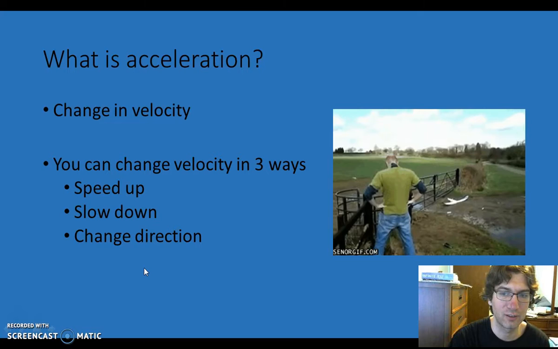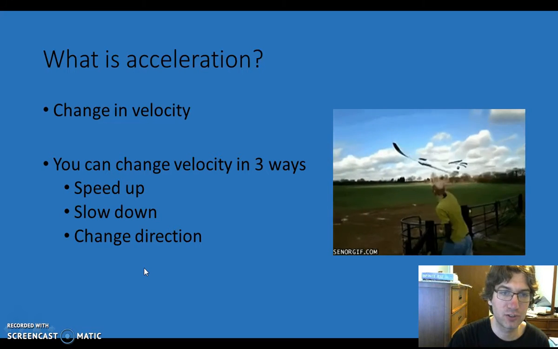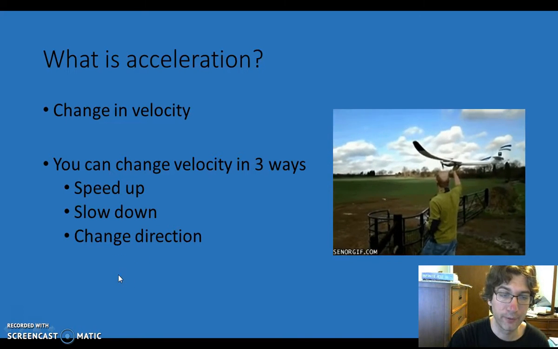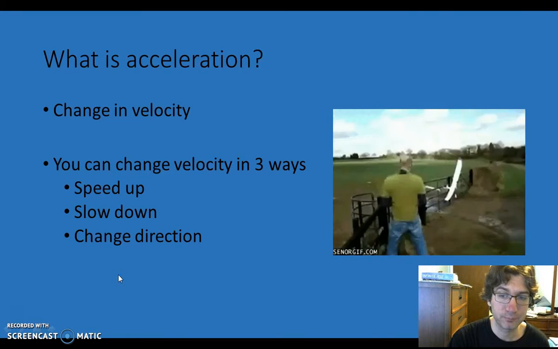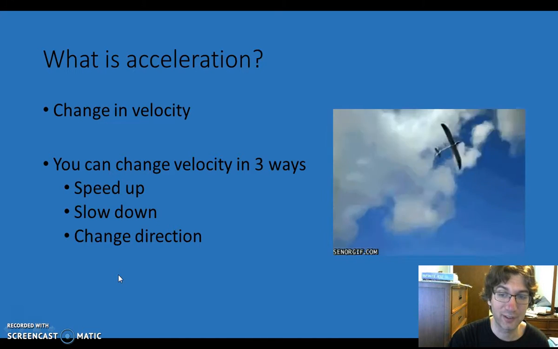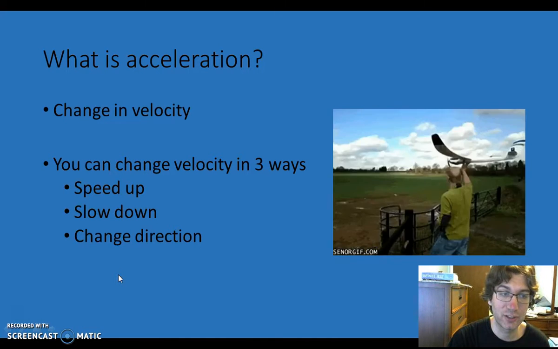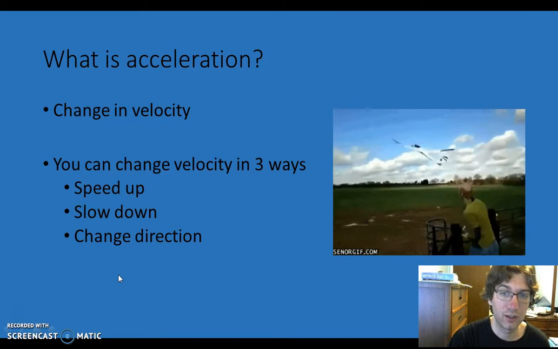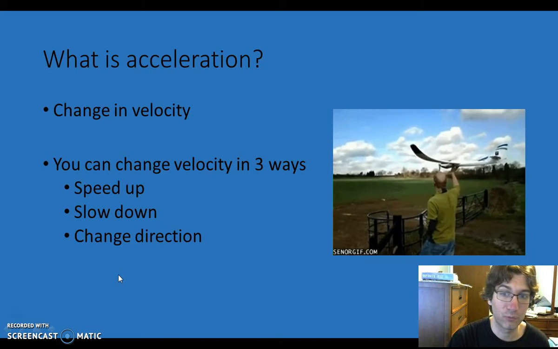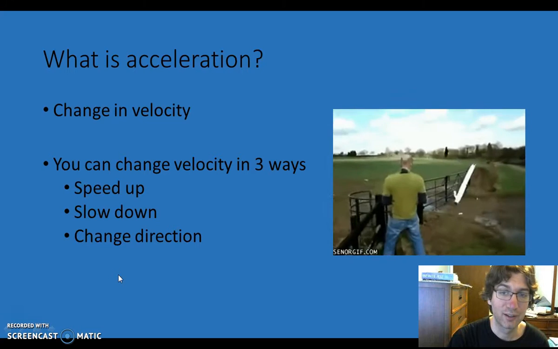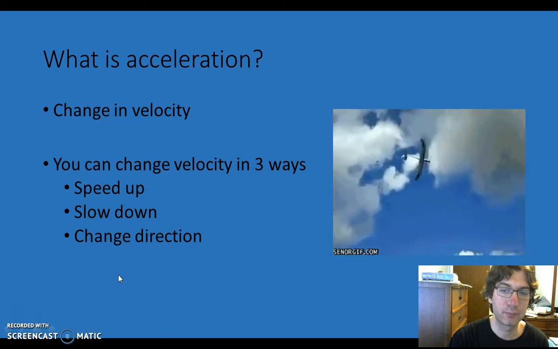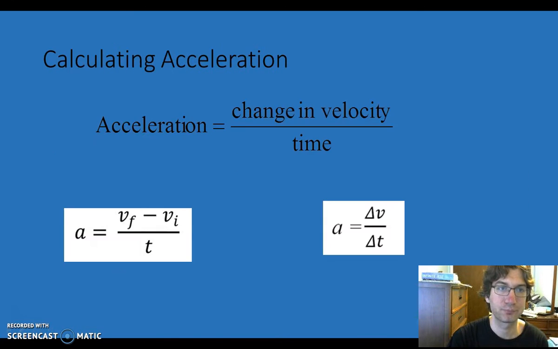here is acceleration. So there are 3 ways that we can change velocity, and therefore there are 3 ways we can accelerate, and that is to speed up, to slow down, or to change direction. All of them are considered accelerating. Yes, slowing down is considered accelerating. Speeding up is accelerating, and again, changing direction is accelerating. A lot of people use the word decelerating for slowing down, but we are going to say that's a negative acceleration. So we're not really going to use the word decelerate. It's accelerate. You're either speeding up, slowing down, or changing direction.